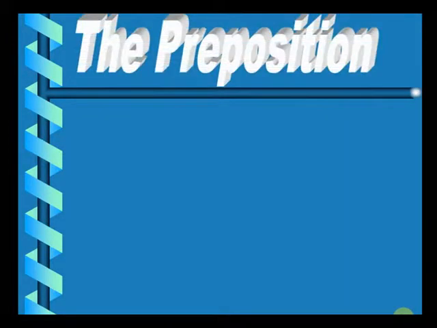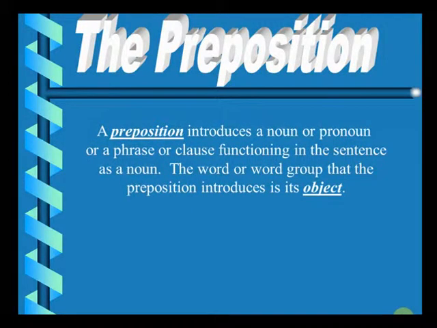So after covering adverbs, we'll come to the next part of speech, which is the preposition. So what is a preposition? A preposition introduces a noun or pronoun, or a phrase or clause functioning in the sentence as a noun. Now what does that mean? The word or word group that the preposition introduces is its object. Let us understand this now with the help of an example.